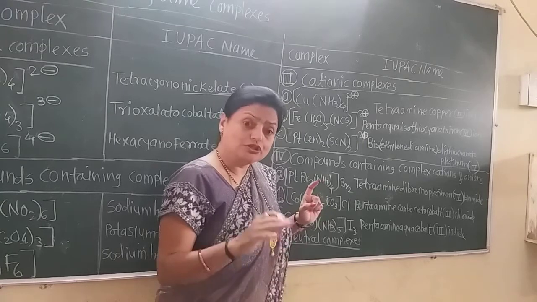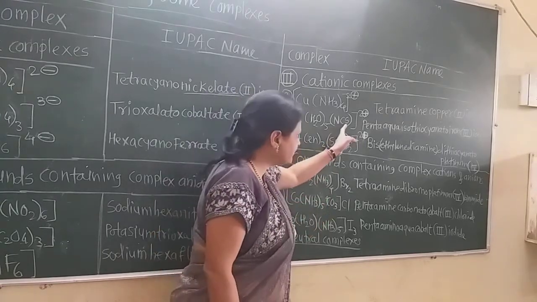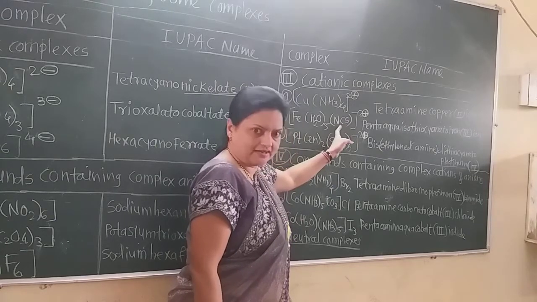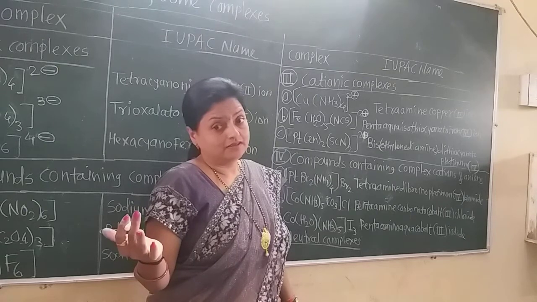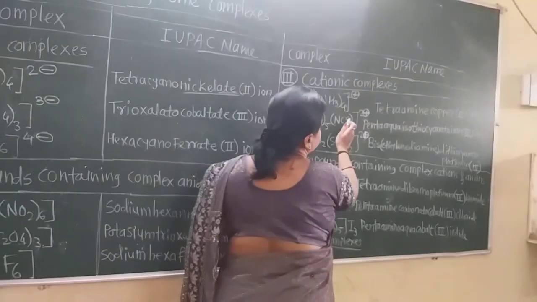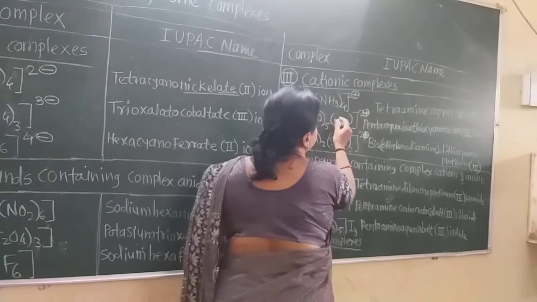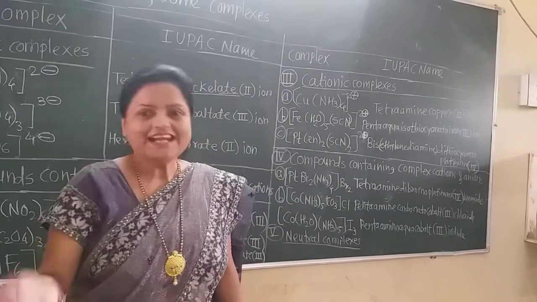It is isothiocyanate. Why? Because if this S is in the middle and C is there, then it is a cyanide. Sorry, if it is as it is SCN, then it is the only cyanide ligand.